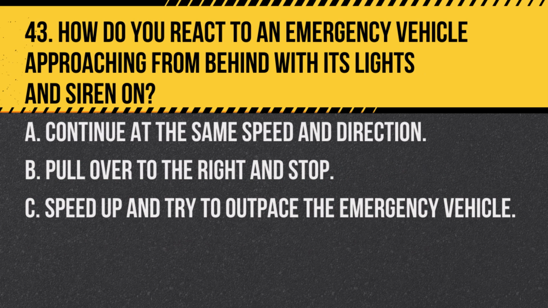Question 43. How do you react to an emergency vehicle approaching from behind with its lights and siren on? A. Continue at the same speed and direction. B. Pull over to the right and stop. C. Speed up and try to outpace the emergency vehicle. Answer. B. Pull over to the right and stop. When an emergency vehicle approaches from behind with lights and siren on, you should pull over to the right and stop to allow it to pass.